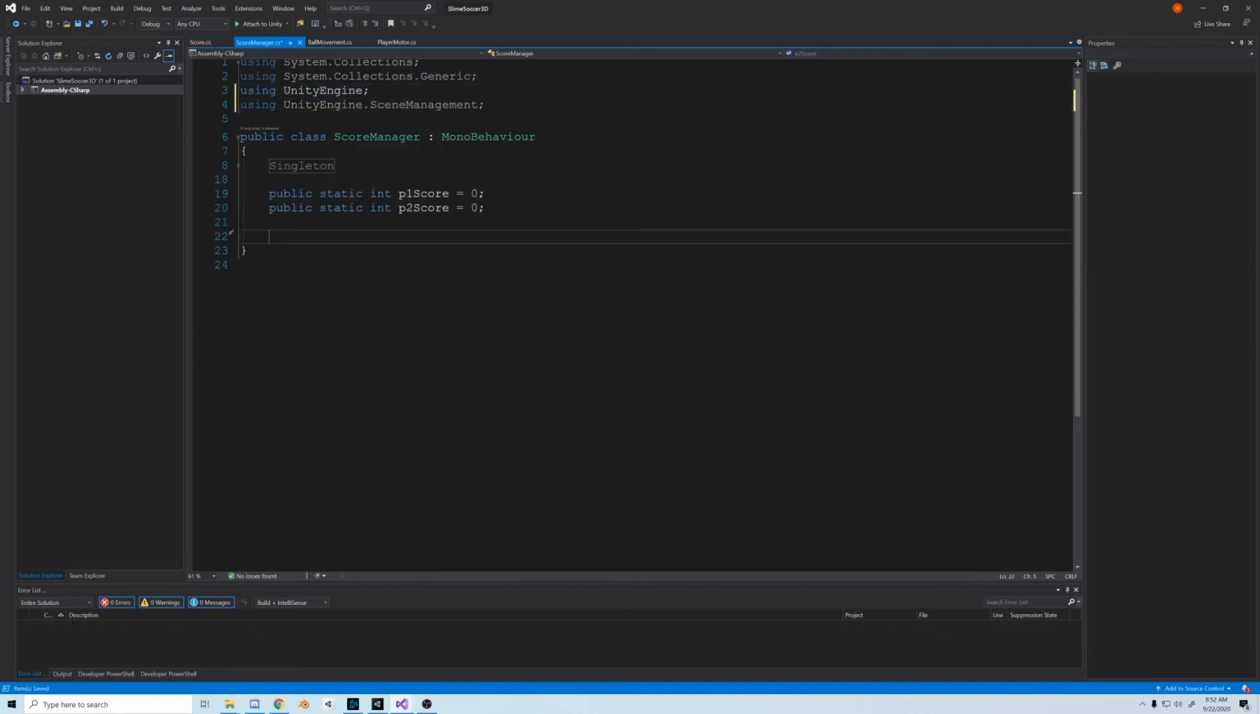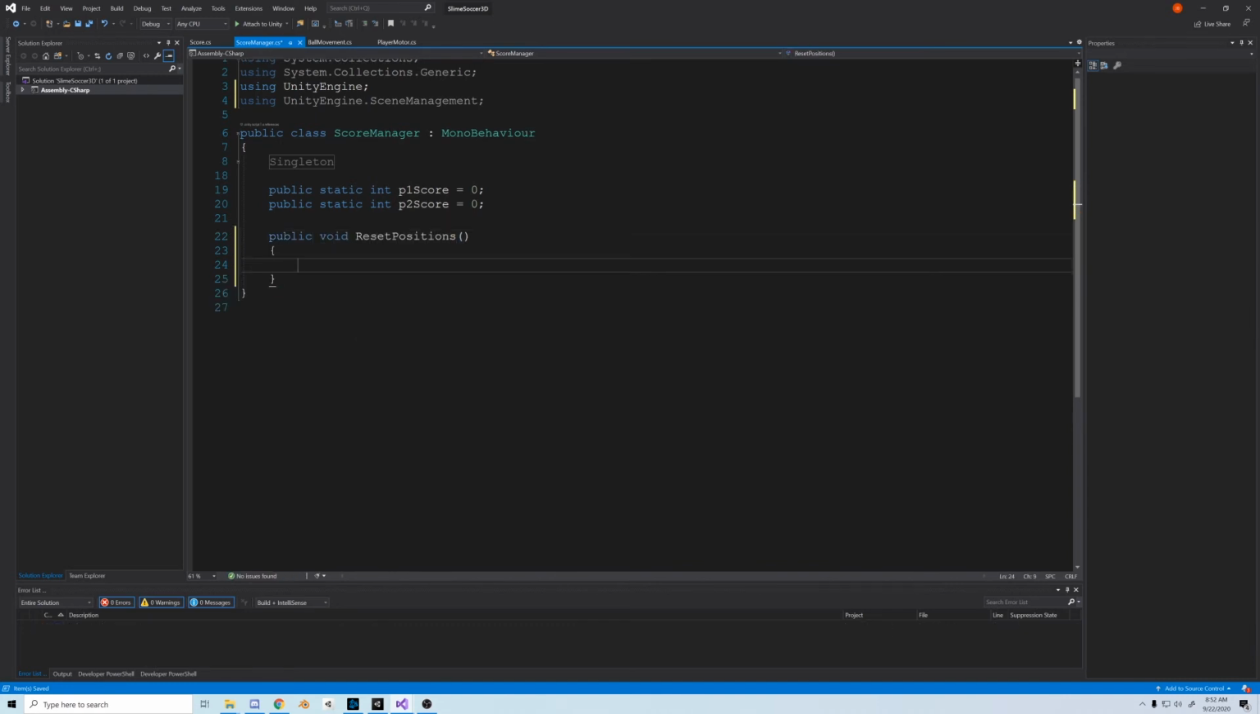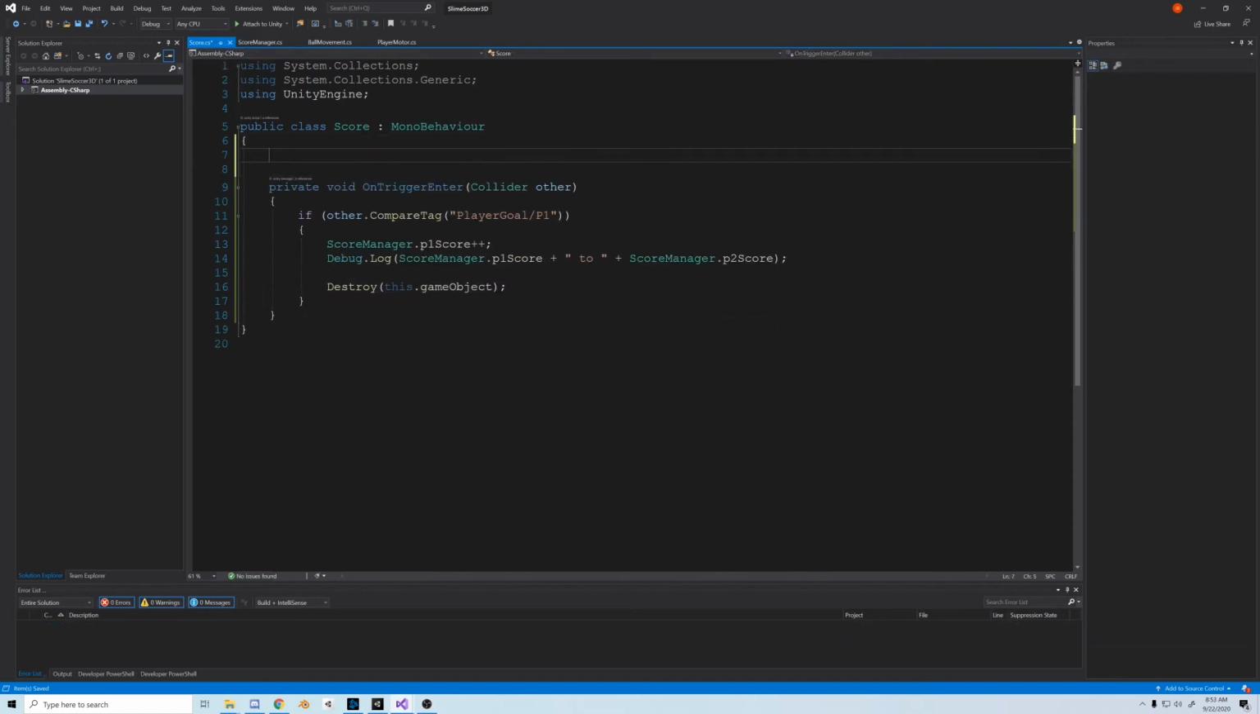So let's go back to the Score Manager script, and at the top, import UnityEngine.SceneManagement. And we'll create a method called ResetPositions. In it, we'll call SceneManager.LoadScene, and then we'll load SceneManager.GetActiveScene().buildIndex. And that should reload the scene every single time we get a goal.